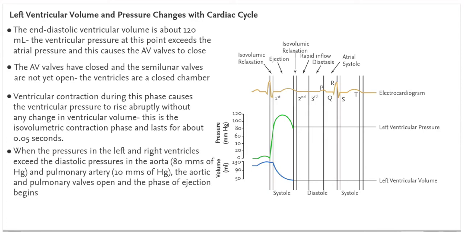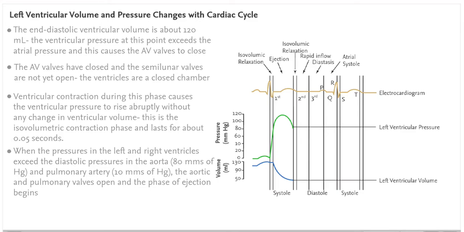When the pressures in the left and right ventricles exceed the diastolic pressures in the aorta, 80 millimeters of mercury, and pulmonary artery, millimeters of mercury, the aortic and pulmonary valves open and the phase of ejection begins.